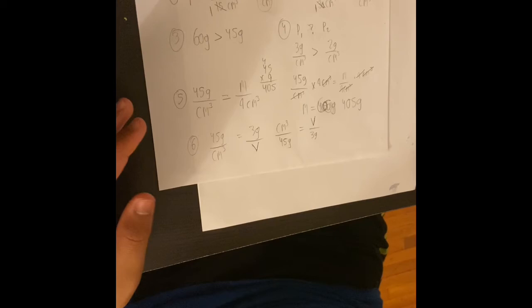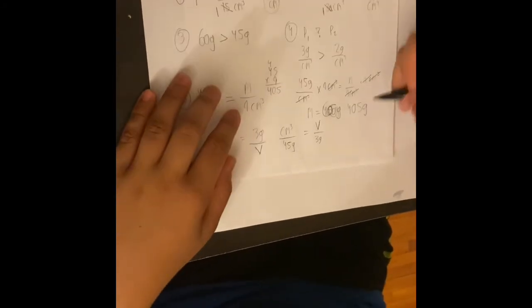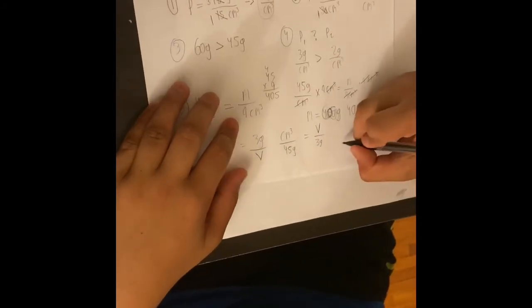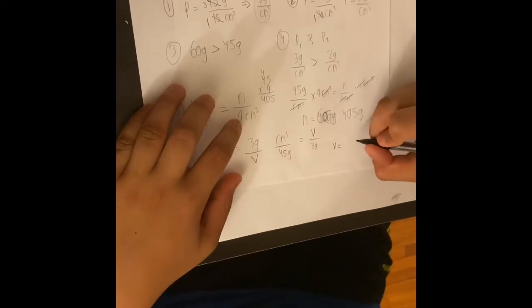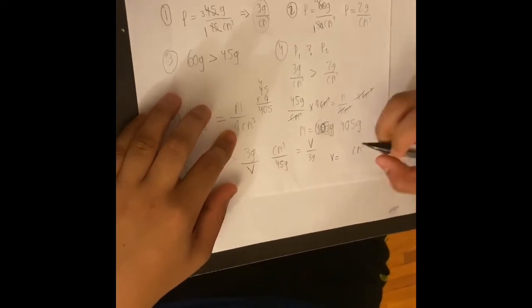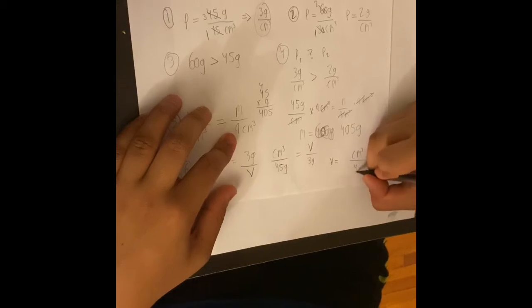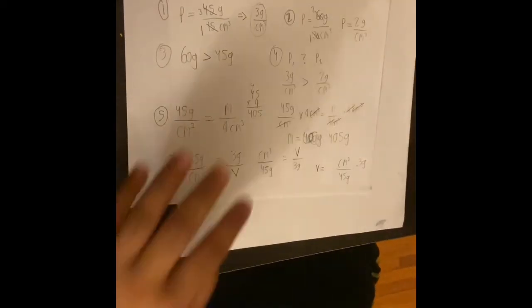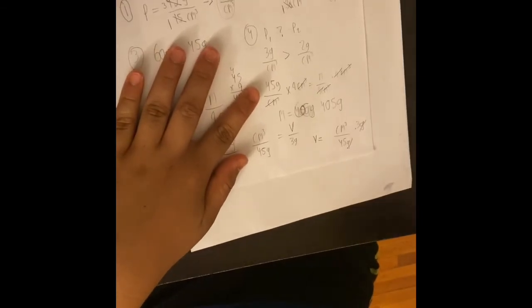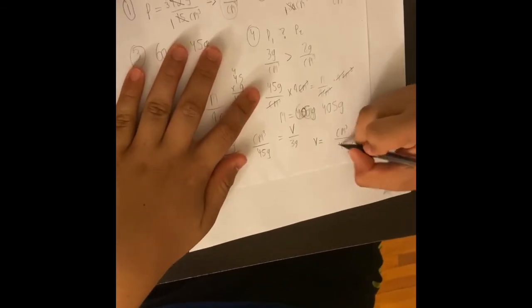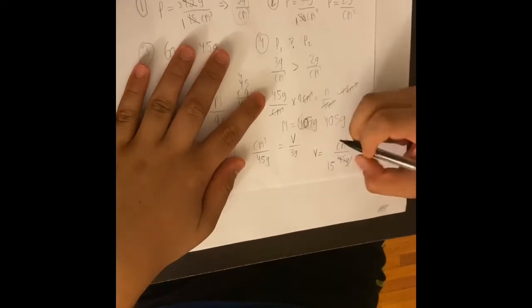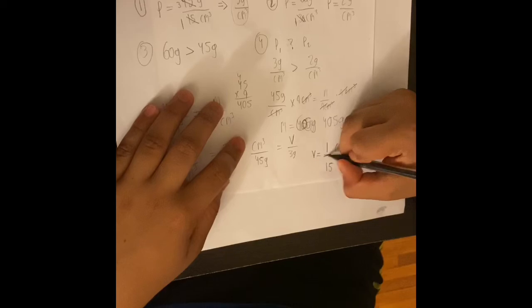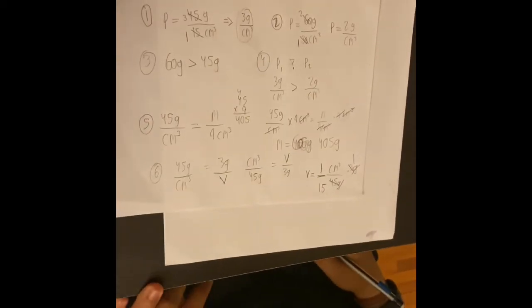All right, so now we're going to once again cross multiply. As you know, we did it here, so I'm just going to go straight to it. So V is equal to cm cubed over 45 g into 3 g. I'm running out of space, but that's fine. So g cancels out, 1/15. So the volume of this is 1/15 centimeter cubed.